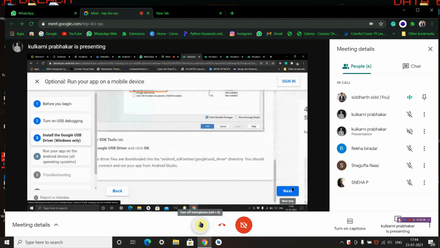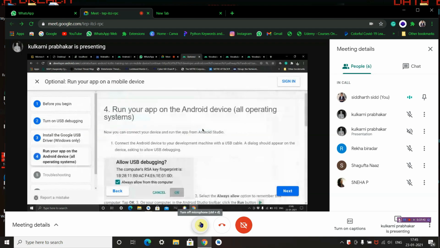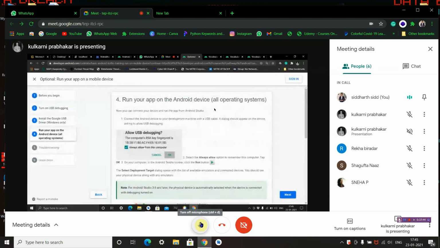So how do we run the Android application on the device? This is for all operating systems. Now you can connect your device and run the application from Android Studio. Connect the Android device to your development machine with a USB cable. Like I said before, take a USB cable or the charging connector of your own mobile and connect one end of the charger to the USB port of your computer.